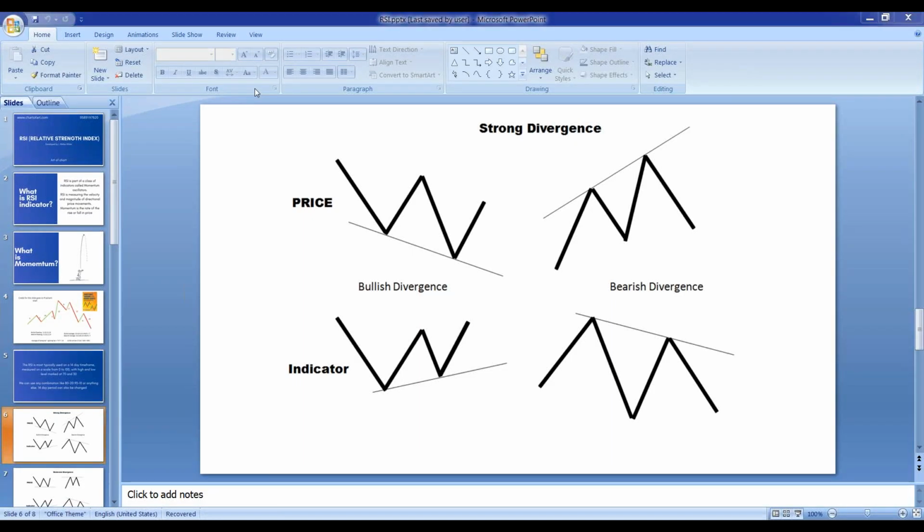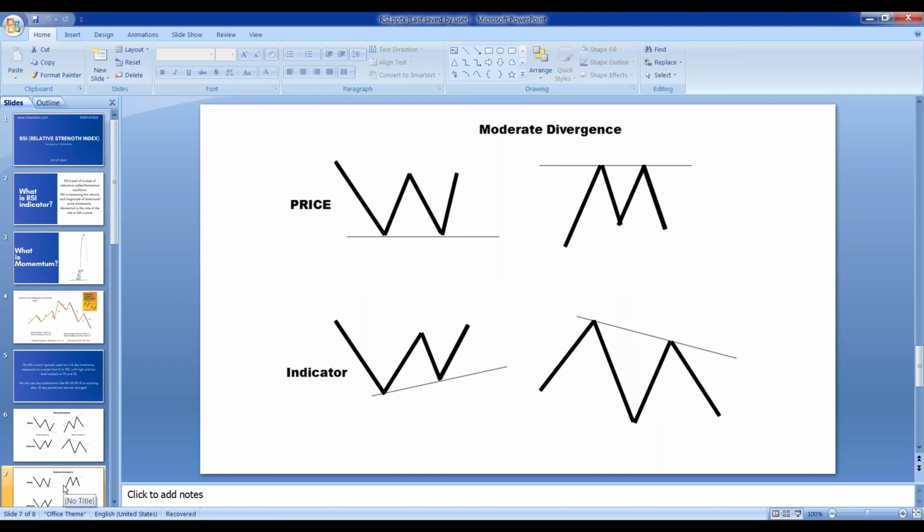You can always take this screenshot. So this is the strong divergence, and then I will be talking about mild divergence as well, what we mean by mild divergence. So this is the strong divergence: price is moving on a downside, but the indicator is making higher lows. Price is moving on an upside, making higher highs, but the indicator is making lower highs. So these are the cases of divergence. This is a strong divergence. Now let's talk about normal divergence.